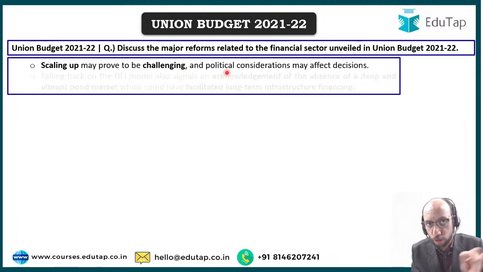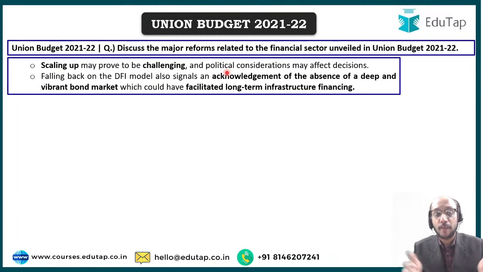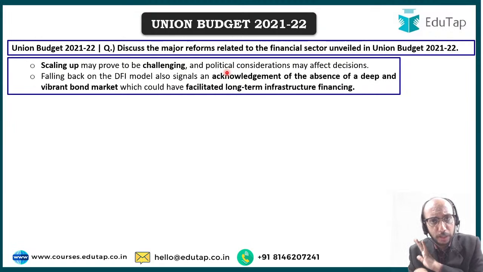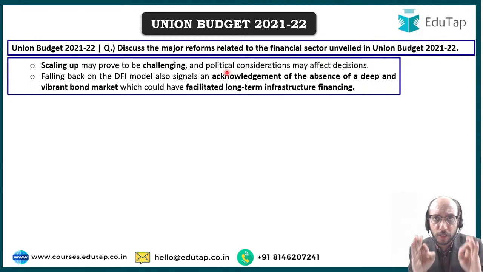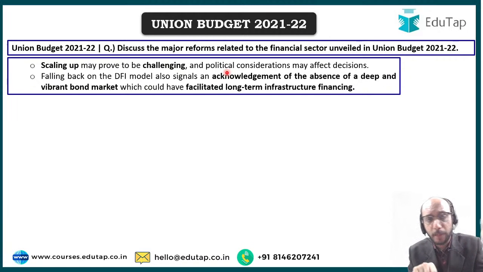There are going to be a lot of political considerations, and this is an acknowledgement that in India we do not have a deep and vibrant bond market which can be used to facilitate long-term infrastructure financing. You look at all across the developed world, you look at all across the emerging economies, wherever good infrastructure financing is available on a long-term basis, it is available through a deep and vibrant bond market, which is not available in India for various reasons. So infrastructure financing is important.